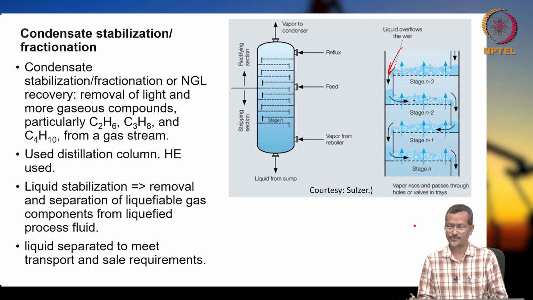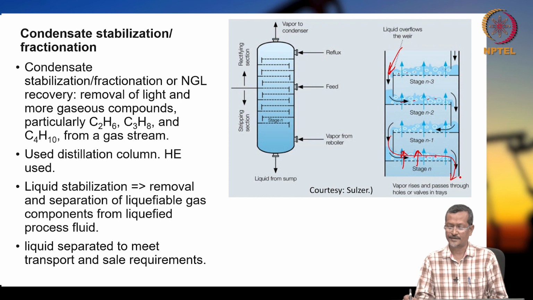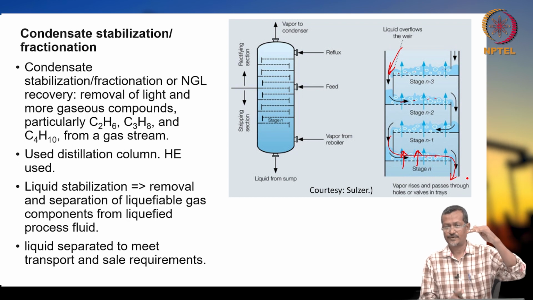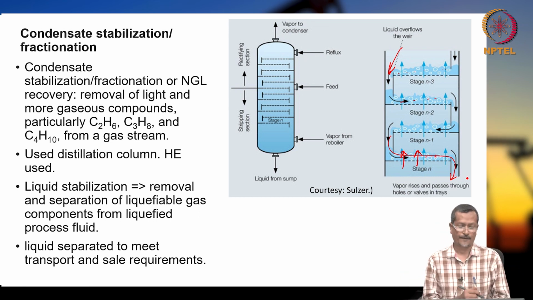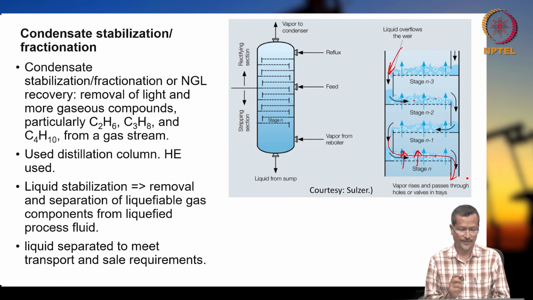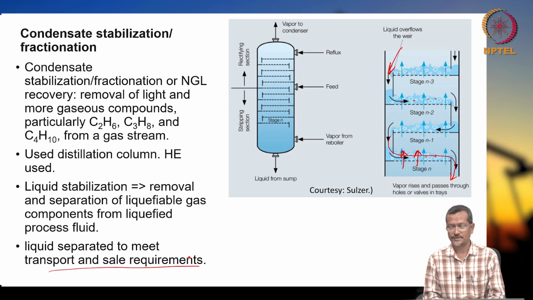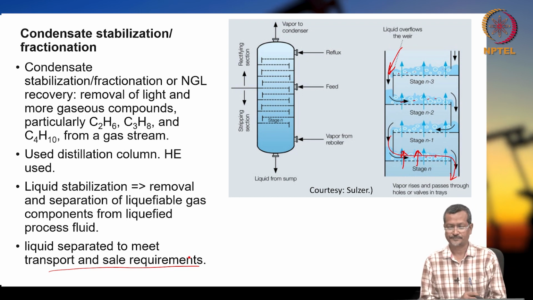So, different stages you create. Vapor rises up and you are forming liquid. That liquid comes down and is collected here. It is coming through different trays, and the trays are at different temperatures. So, at different temperatures this separation happens, and you collect it whenever required. This is liquid removal and separation of liquefiable gas components from the liquefied process fluid, so you call it liquid stabilization. Liquid is separated to meet transport and sales requirements. This is required for sales and transport criteria.